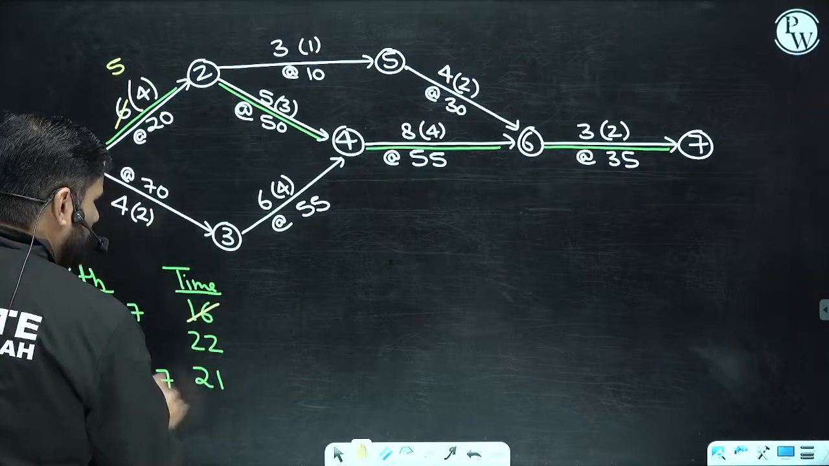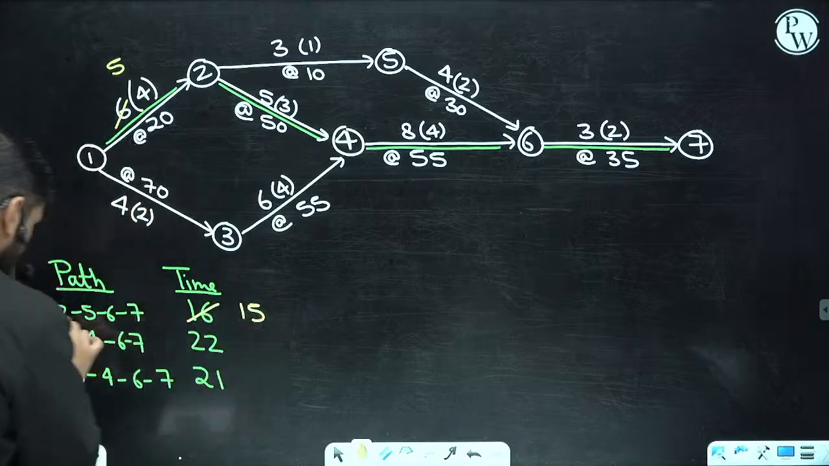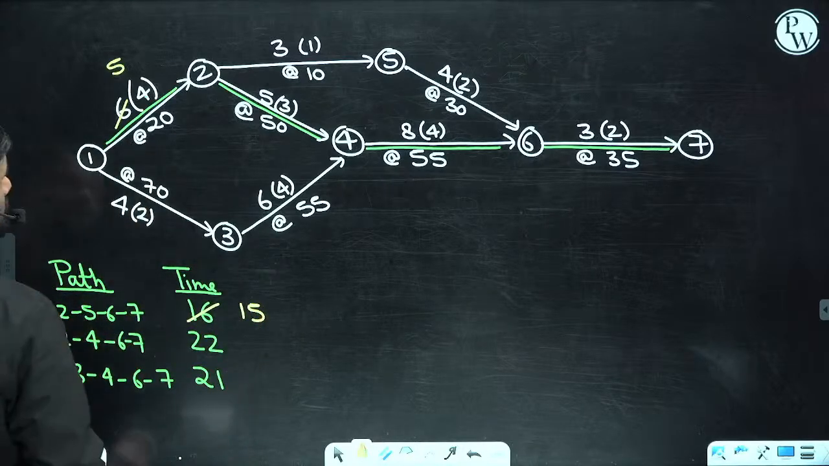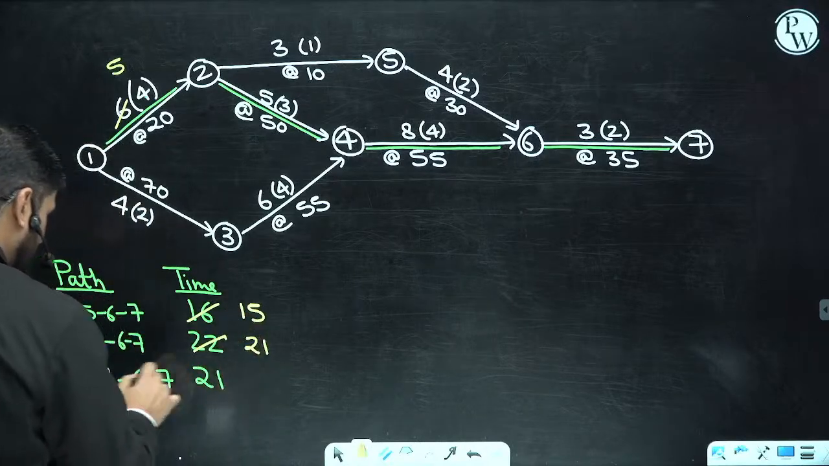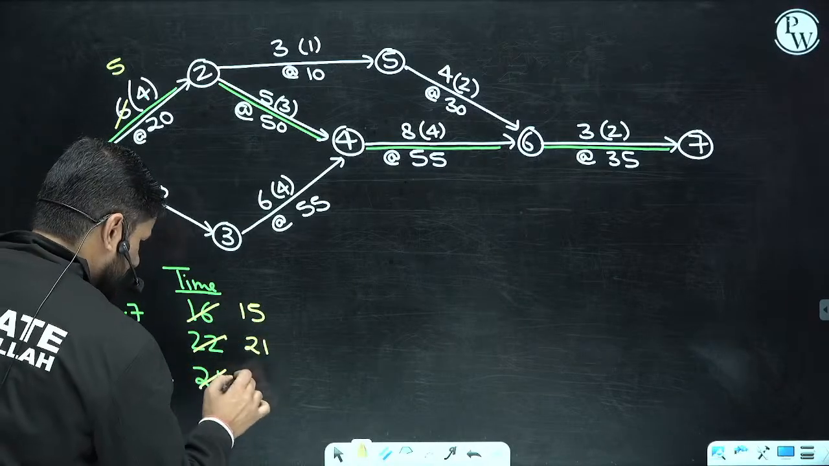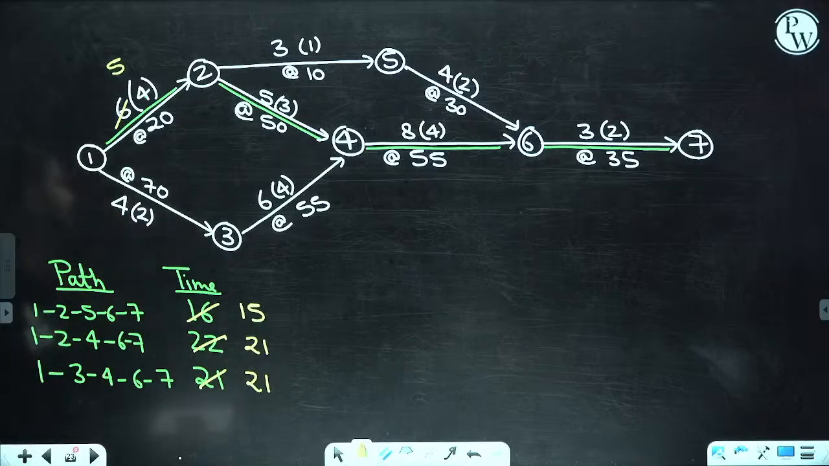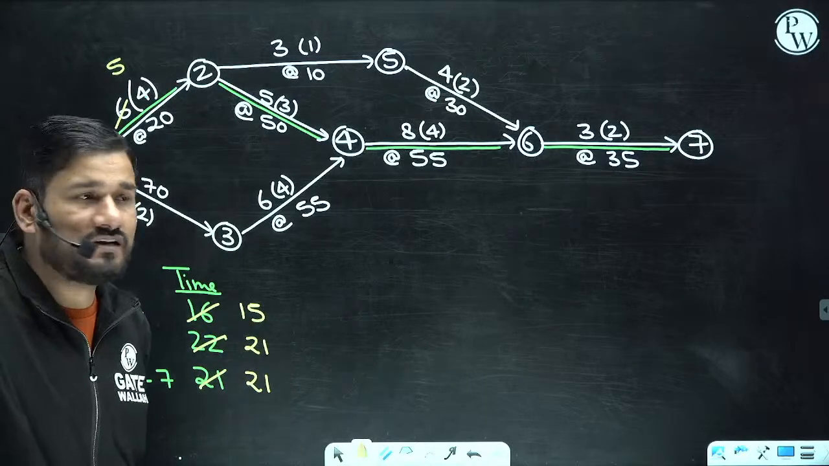So it will become what? It will become 15 because 1, 2 is here, 1, 2 is also here, 1, 2 is also here, and it will become 21. And this will remain 21 only. Got it? Done.